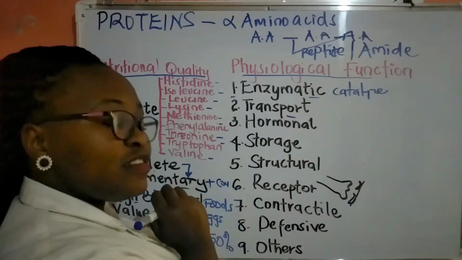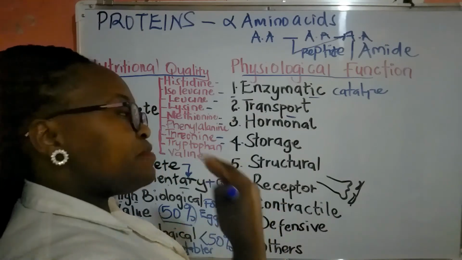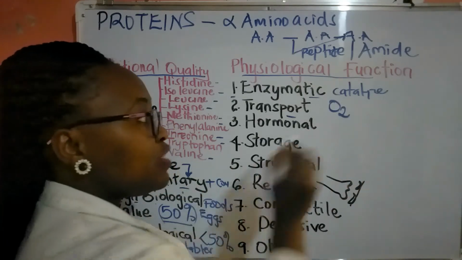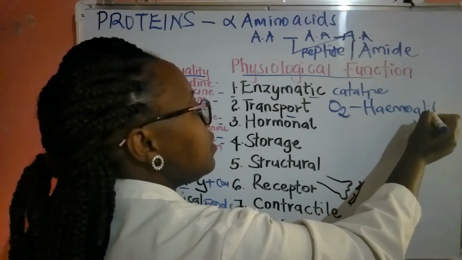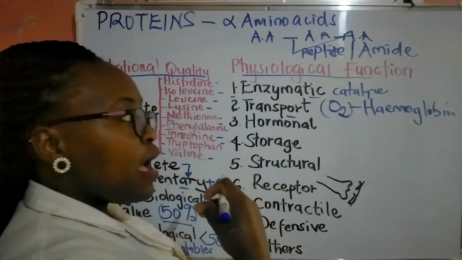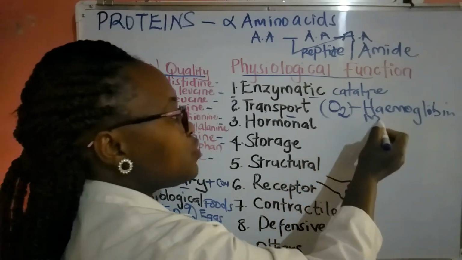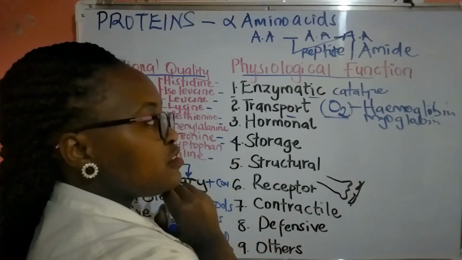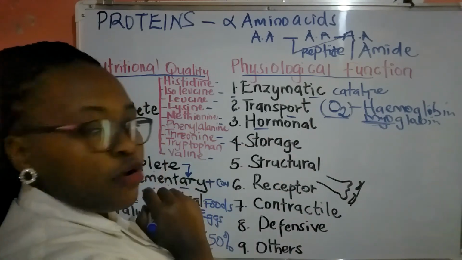Then we have what we call transport proteins, and this means they transport a substance from one place to another. For example, oxygen is transported by a protein we call hemoglobin. Hemoglobin is the protein that transports oxygen from our lungs into other parts of the body through the blood. We also have myoglobin, and this one does the same function of transporting oxygen, but now to muscles.